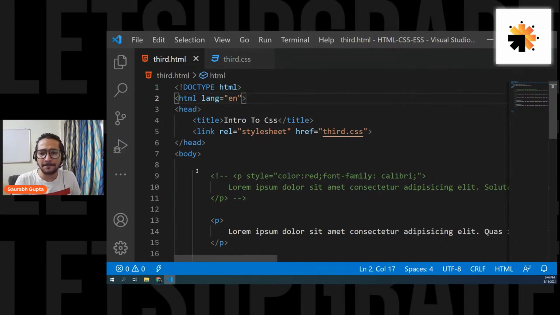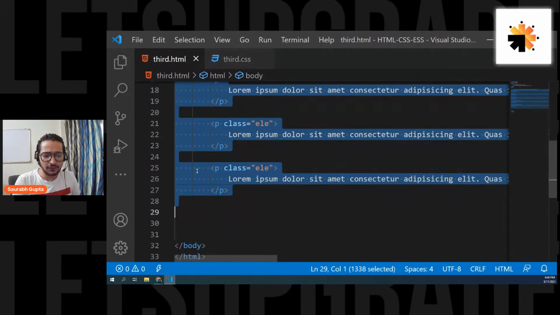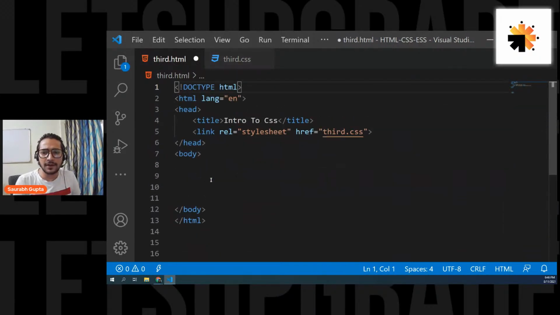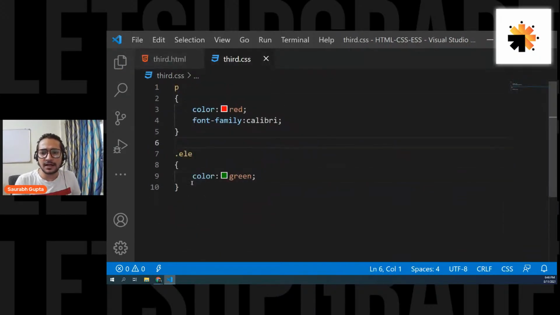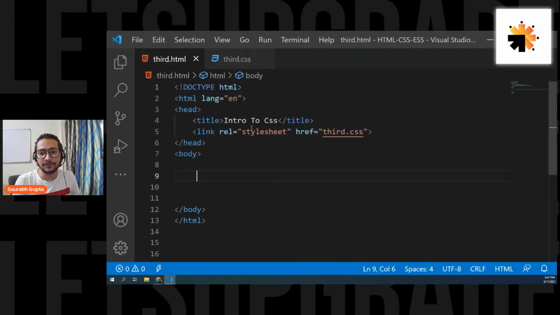Okay, that's amazing. Now let's move ahead. Okay, remove all of this. We don't need all of this. So let me just remove all of this. Okay, and now let's start writing. Let's start building the things that we need today. Okay, now we know what is CSS, and now we know how to do it basically. At least we know the fundamentals now of CSS.